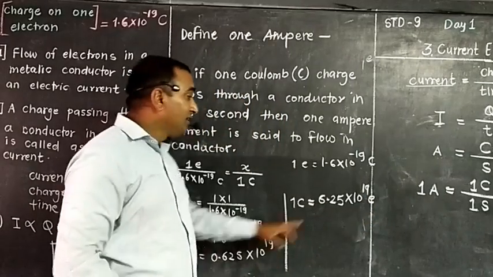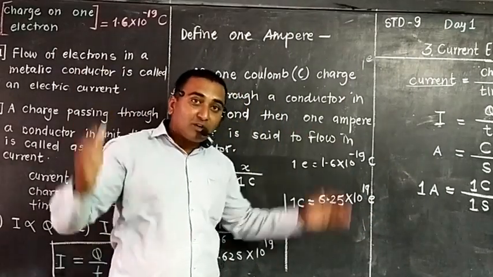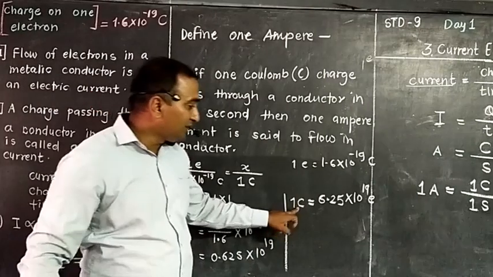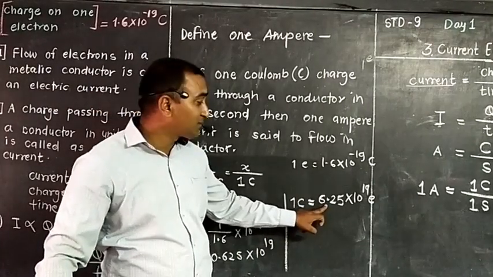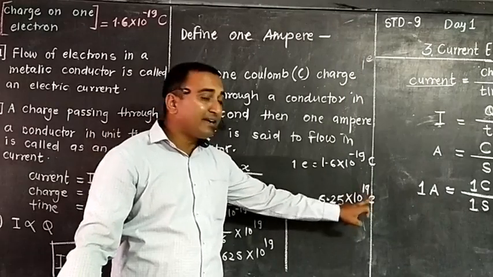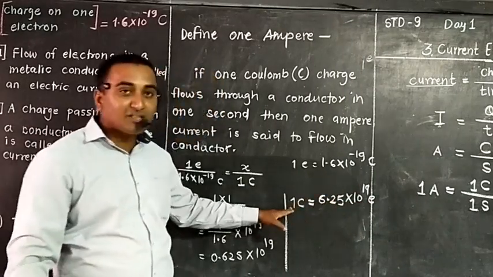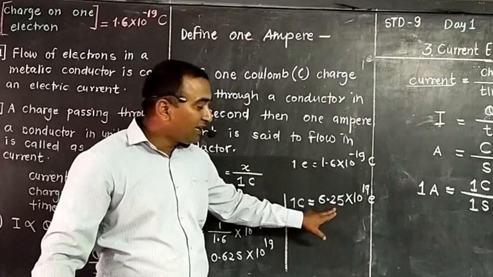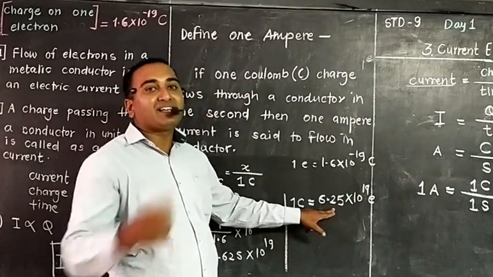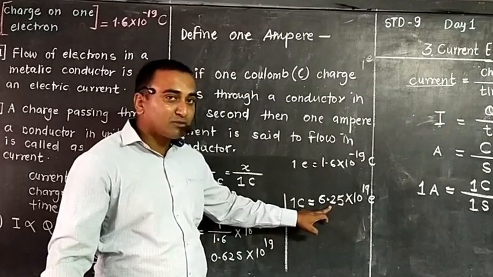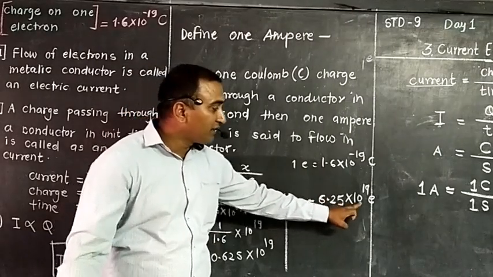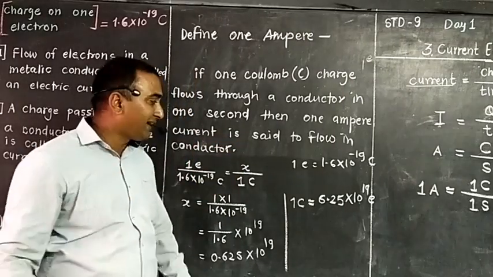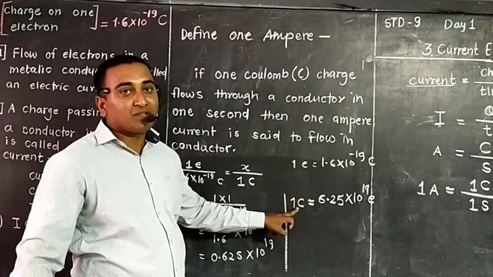See, it is not a small value. That many electrons should pass, then only there is 1 coulomb charge. That means how many mamas are there? 6.25 into 10 raised to 18 mamas should come, then only this much laddu we have. We are happy for laddus, not for mamas. So electrons are a means to pass the charge. 6.25 into 10 raised to 18 electrons should go through the metallic conductor in 1 second. Then the charge is considered 1 coulomb.